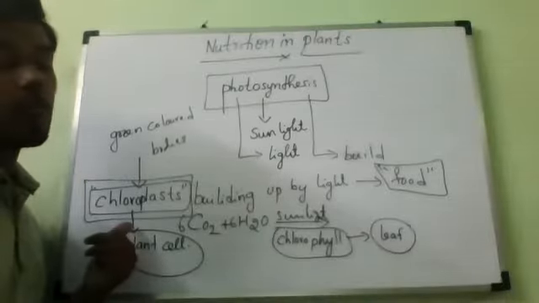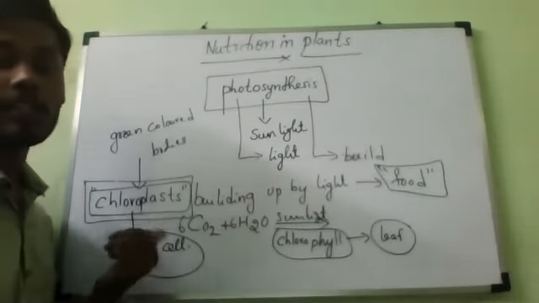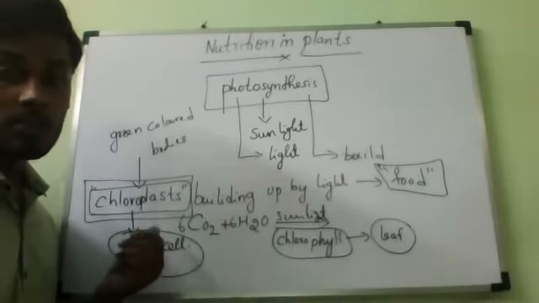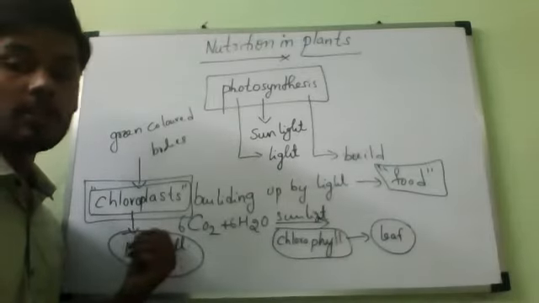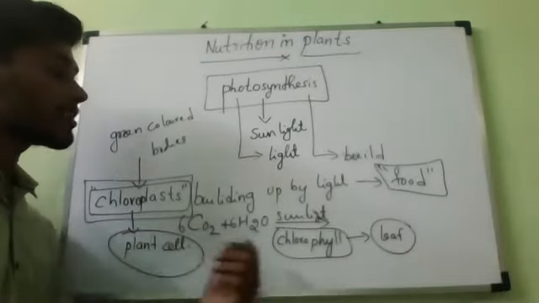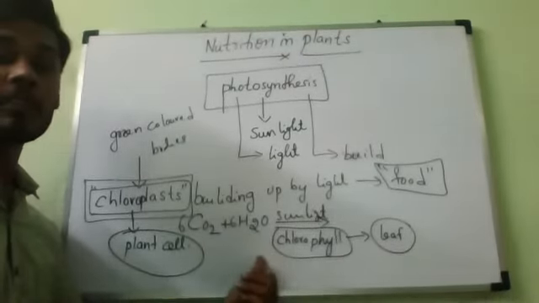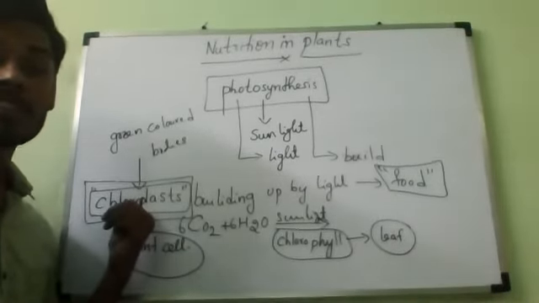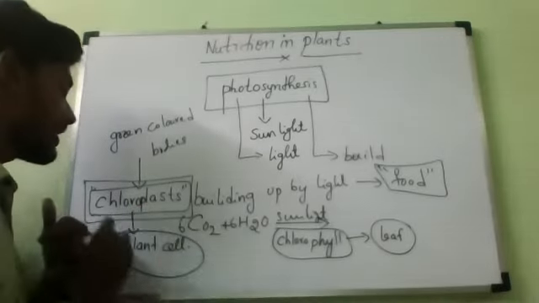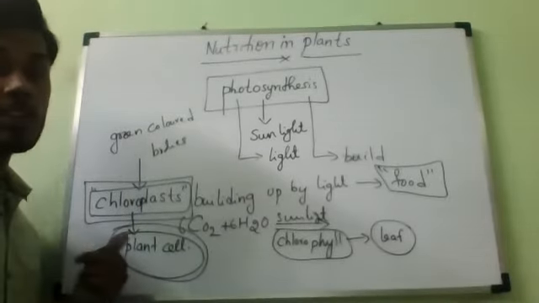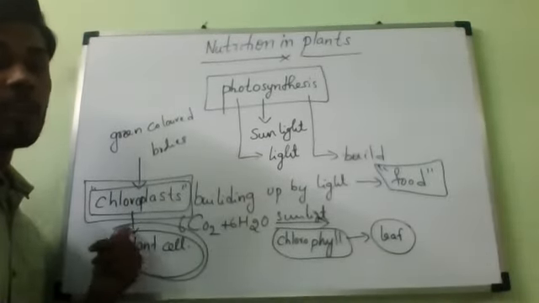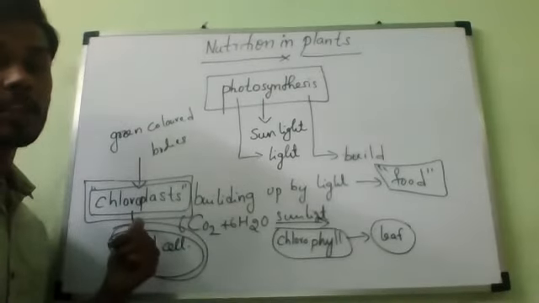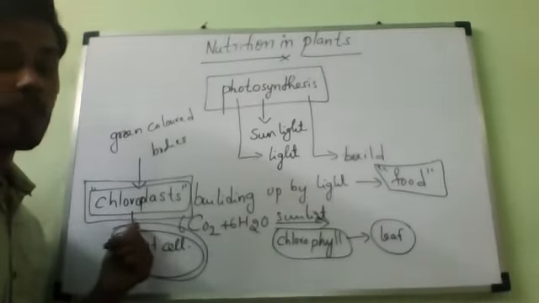So it is an open fact that we can observe it in green leaves. Keep this point in mind, all of you: chlorophyll is always the green color pigment which is present in a green colored body part called the chloroplast, which is present inside the plant cell. Understand? Now by using this we can make a definition for photosynthesis.